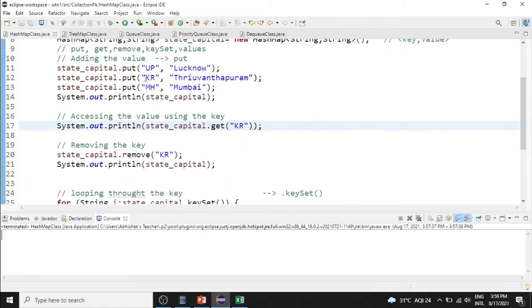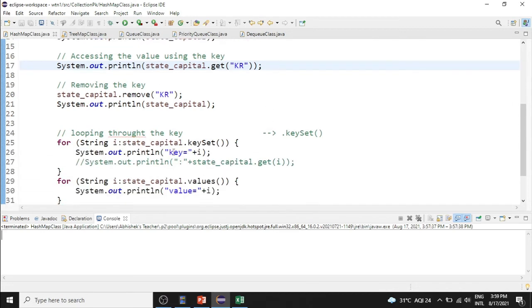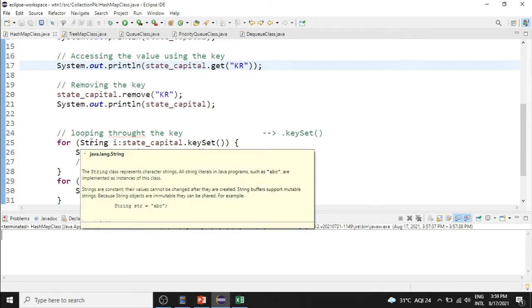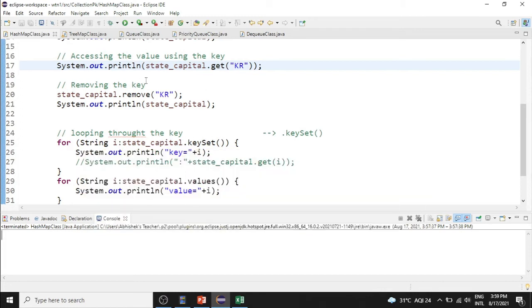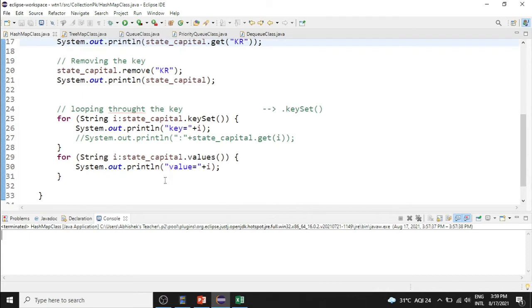Remove of KR will remove this particular item, key and value, from that hash map. So this is a for loop. What this for loop does is, based on the key method, it will access the key of the hash map, so one key will be printed here. Similarly, based on the value method, it will access the value of the hash map, and the values of the keys will be printed. Let us run this program and check it.